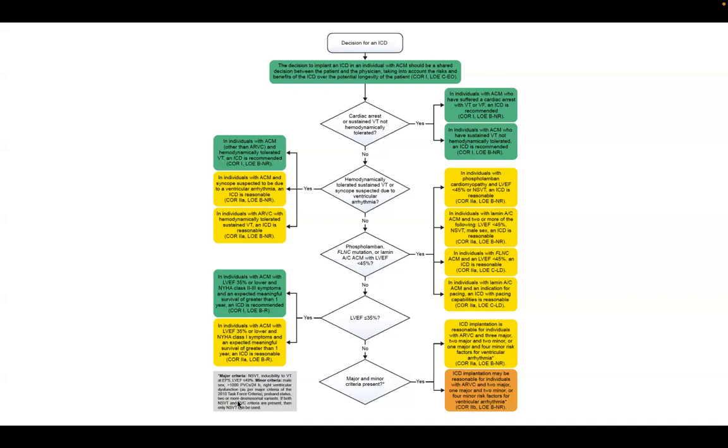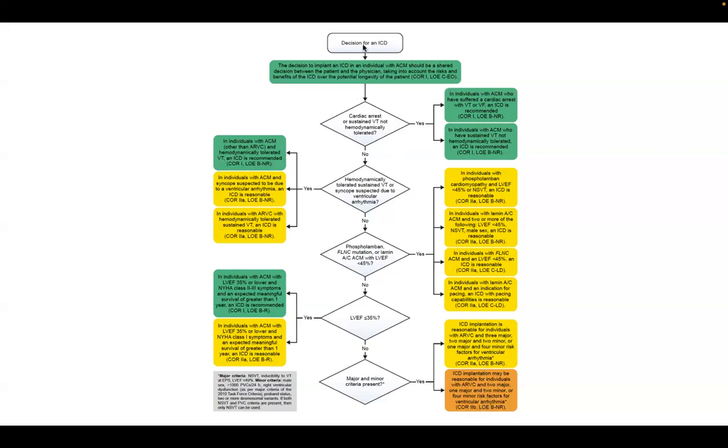So this is a different criteria again. This is the HRS consensus guideline. More than 2 genetic mutations seen in the same person, and NSVT and PVC criteria. So if these are present, 3 major, or 2 major and 2 minor, or 1 major plus 4 minor, this is a class 2A recommendation. And after that, class 2B.